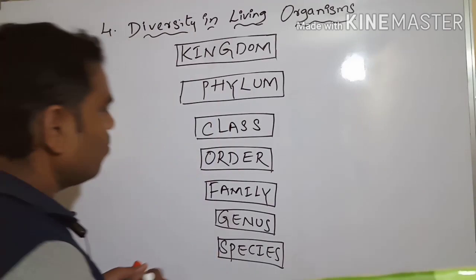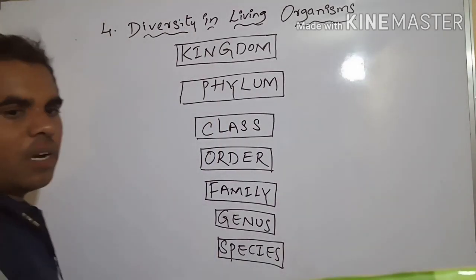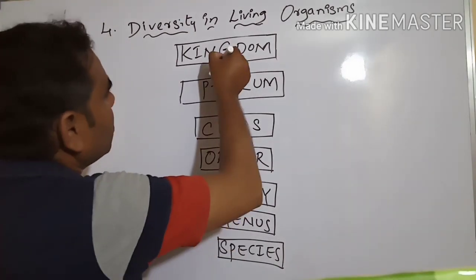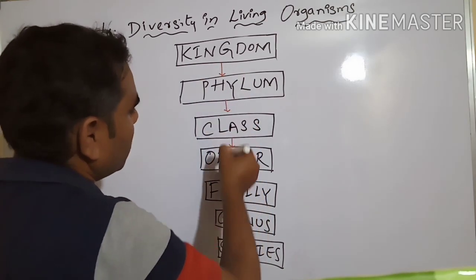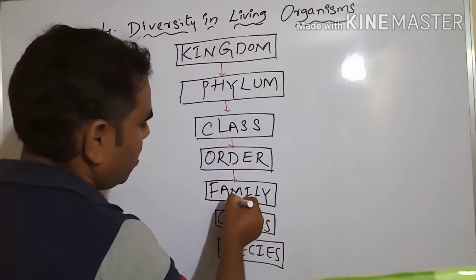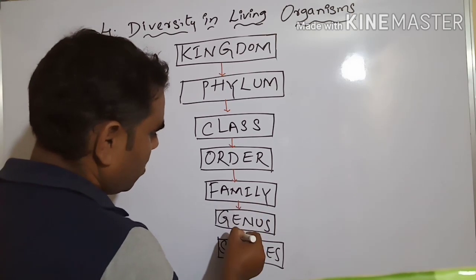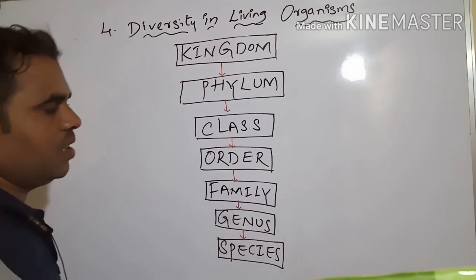We have to write it in this order: kingdom, phylum, class, order, family, genus, species.